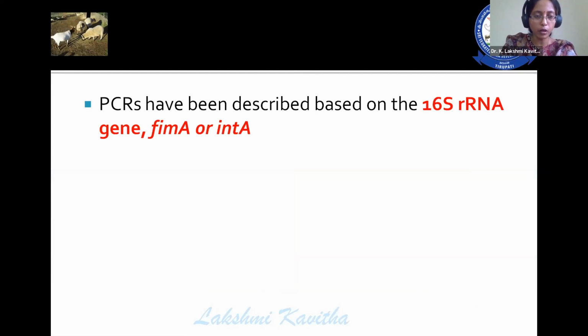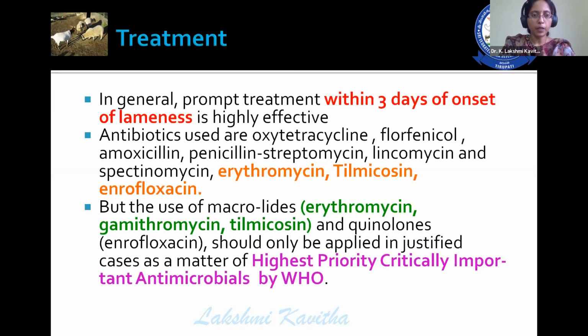Another diagnostic protocol is by using PCR of 16S ribosomal RNA, FIMEA gene or INTA gene. Then coming to the treatment. In general, prompt treatment within 3 days of onset of lameness is highly effective, and different antibiotics can be used, like oxytetracycline, florfenicol, amoxicillin, penicillin, streptomycin, lincomycin, spectinomycin, erythromycin, tilmicosin, and enrofloxacin.